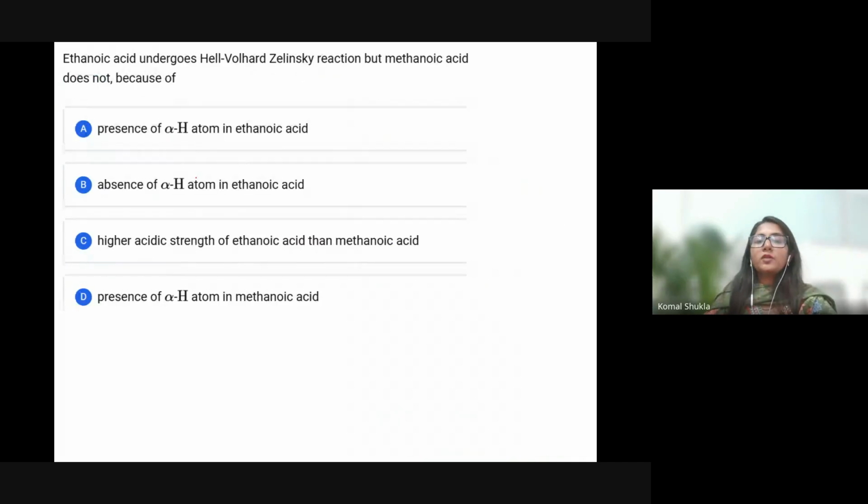Now this is the question: ethanoic acid undergoes the Hell-Volhard-Zelinsky reaction, but methanoic acid does not, because? Again, there is a reason with the alpha hydrogen. Tell me the answer.